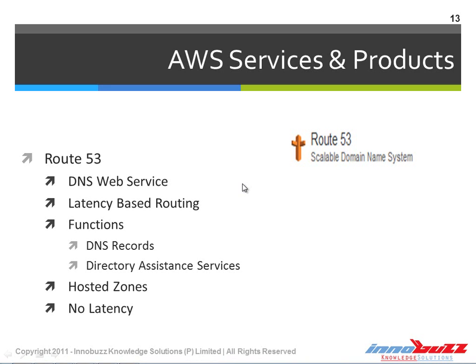And let's see what the parts of Route 53 are. It has two different functions. The first one is DNS records, and the other one is directory service assistance. The one which manages the IP address list of a domain name is called the DNS records. In a domain name, we can have A records, SPF records, MX records, and also CNAMEs. All these are records associated with the domain name under the DNS management category, and all these records are stored by the DNS records part.